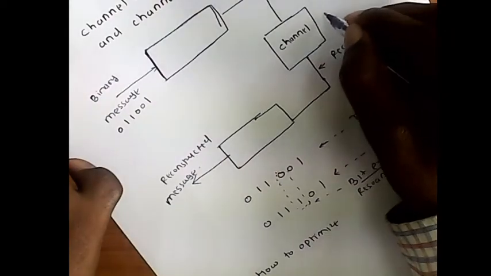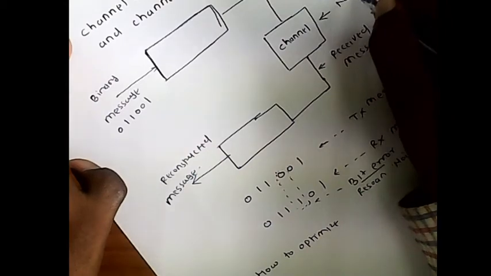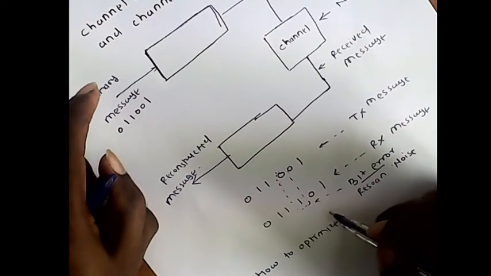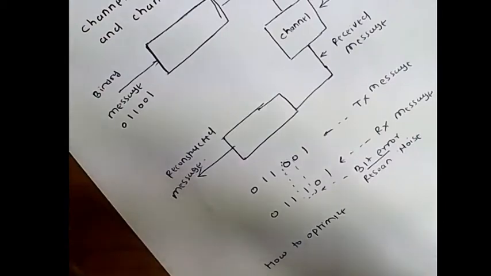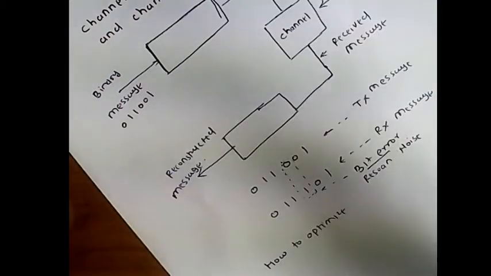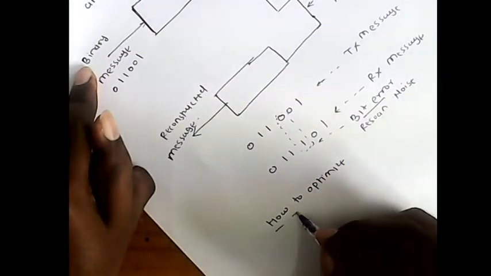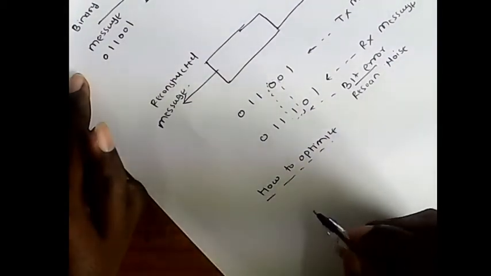Whenever the data is transmitted over a channel, noise will be added and the transmitted message is not equal to the received message, so a bit error will occur. So we need to make an effort to correct the error. We require some method to optimize or remove this bit error. As the best practice, we can consider one example of how to remove this error.